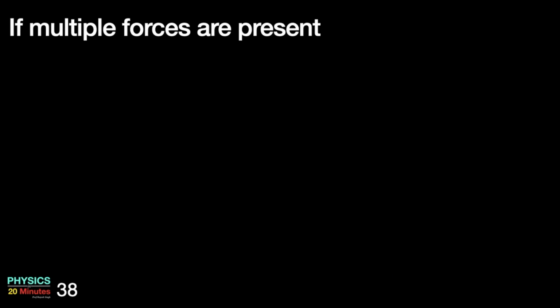Last topic, what will happen if multiple forces are present? That is, if gravity is also there, elastic forces are also there, and others, air resistance, friction are also there. So what happens if multiple forces are present? I can write the total work done as W other plus W gravity plus W elastic.